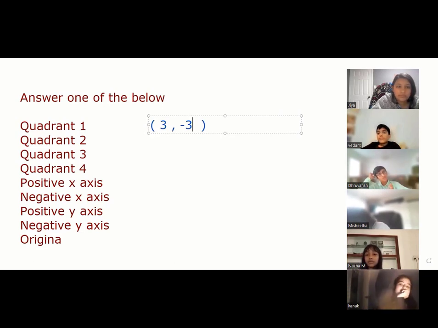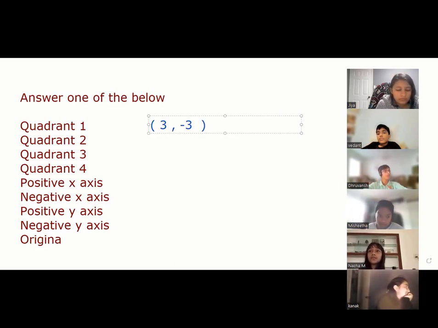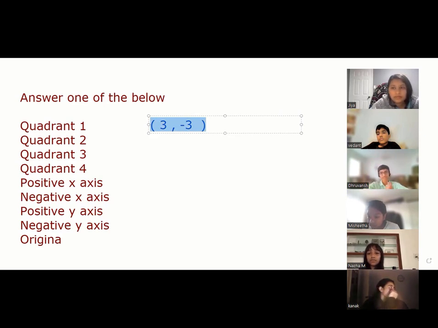Okay, everyone. So it's positive and negative, so it will be on the positive y-axis. What is the answer? It will be on the fourth quadrant. It will not be first quadrant. Jia, where will this be? The fourth one. You said first. It has to be fourth one. Correct, guys? Good. Guys, it's a rapid round, okay? Dhruvansh, fourth is right.